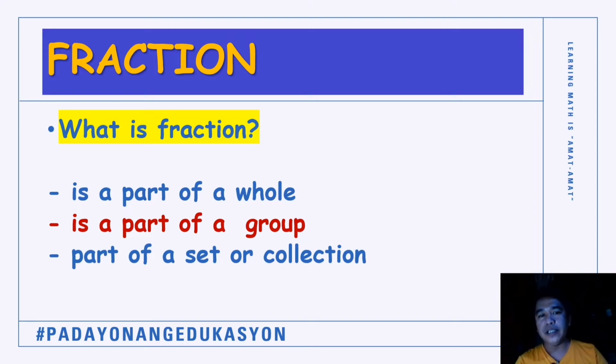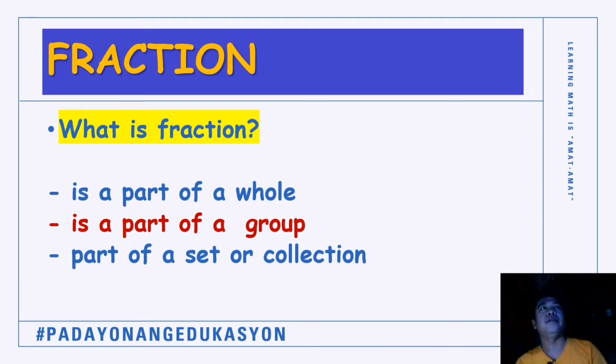Out of 40 students, there are 22 male and 18 female. If you will be asked what part of grade 6 Avancenia were male, 22 out of 40 students are male, so we can form a fraction out of it.